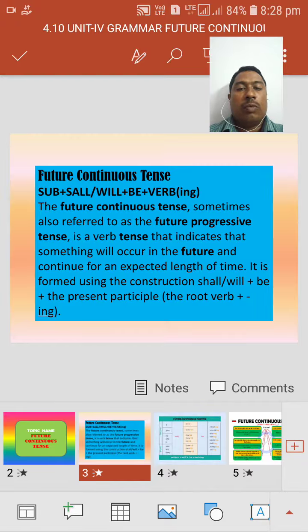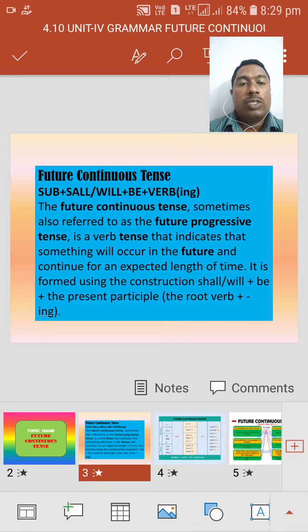Here we have information about the future continuous tense. The structure of the future continuous tense is subject, shall or will, plus be form, plus V4.